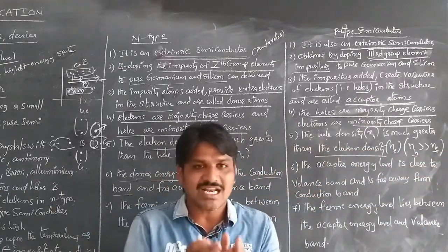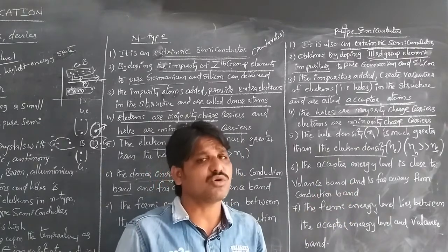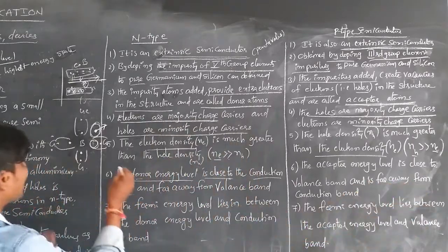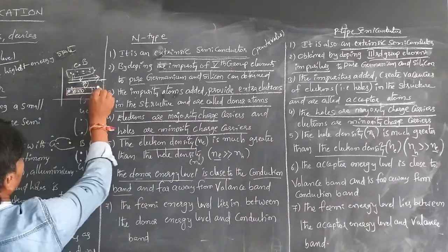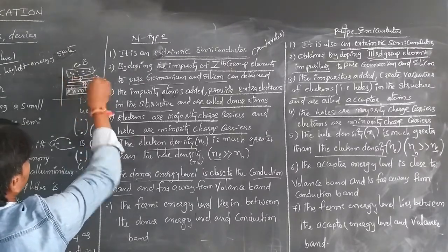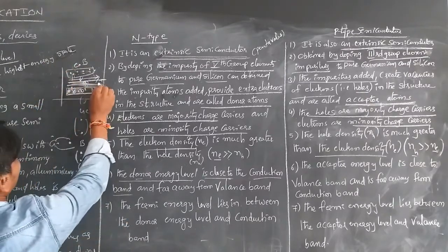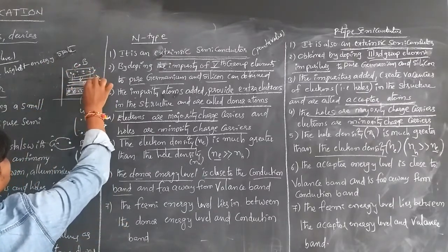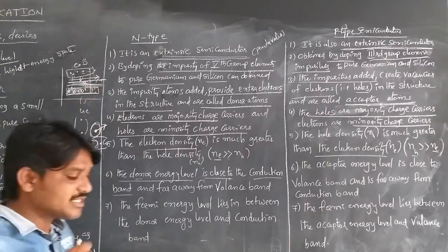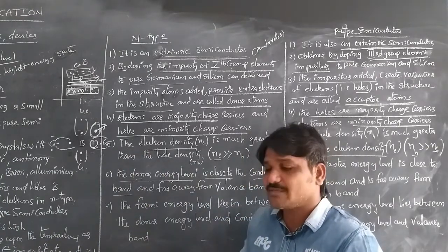The acceptor level is close to the valence band because holes are more. Whenever an electron comes to this place it can be accepted, without needing to reach the valence band. An electron near the valence band can also be attracted. So the acceptor level is near the valence band.